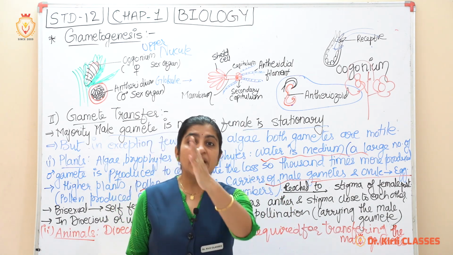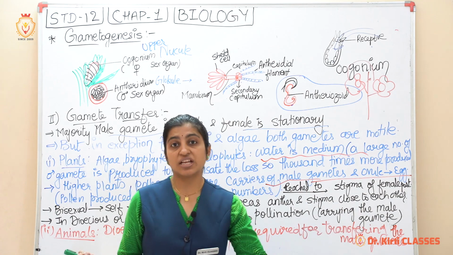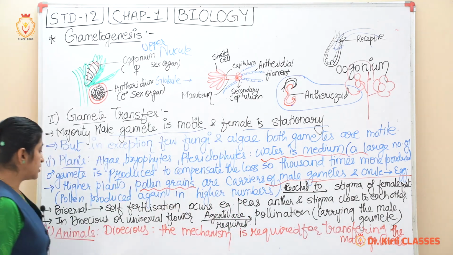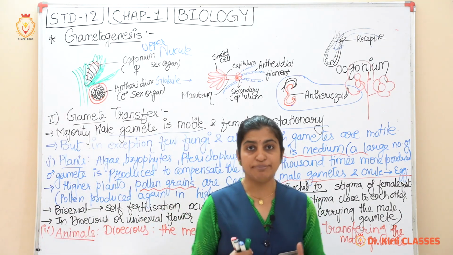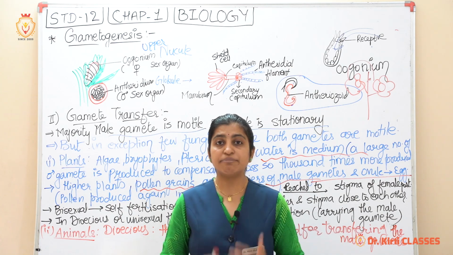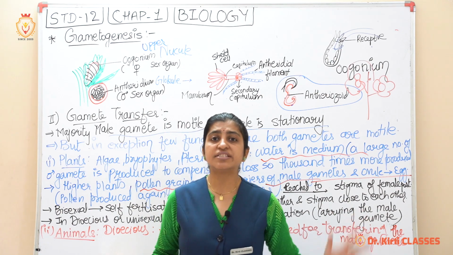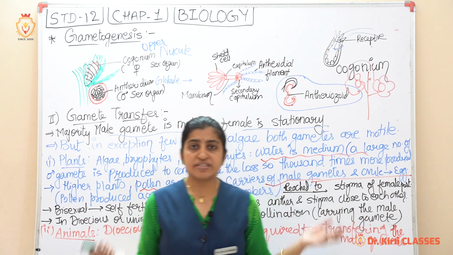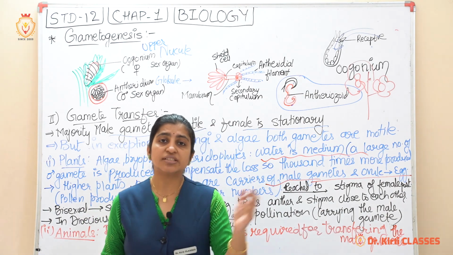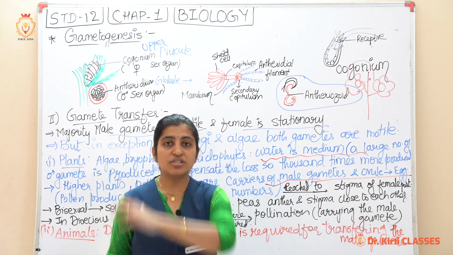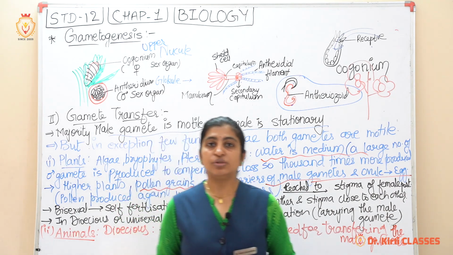So a pollinating agent in a dioecious plant is required for the transfer of pollen grains from the anther to the stigma of the female part. Here we see that in dioecious or unisexual plants, agents are required for pollination, carrying the male gamete. Now, because of this transfer, remember that 1000 times more male gametes are always produced to compensate for the loss. Sometimes it may fuse, sometimes it may not. The female gamete remains, but the male gamete may not get transferred. So far more, 1000 times more, is produced and transferred. That is about plants.